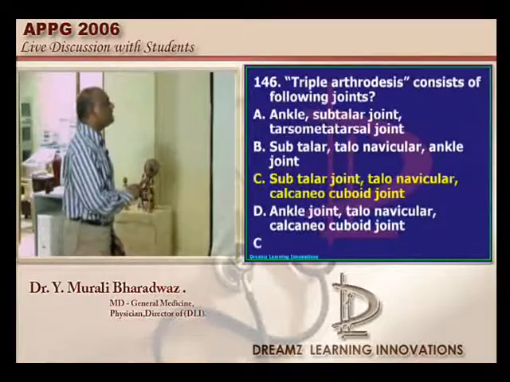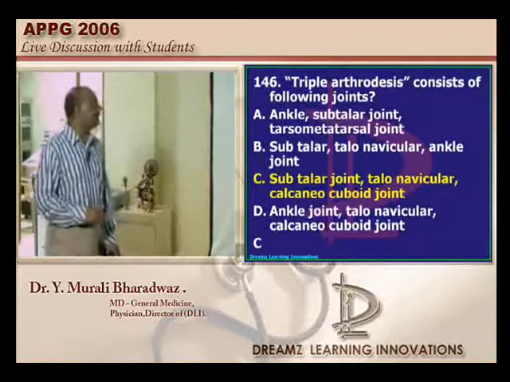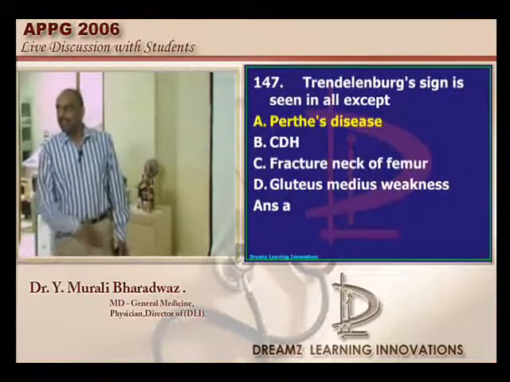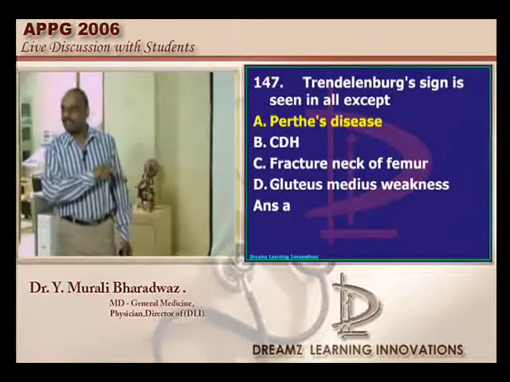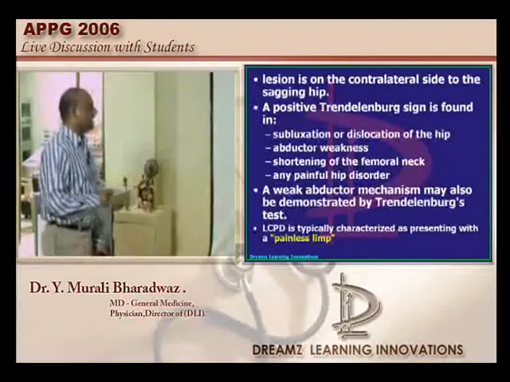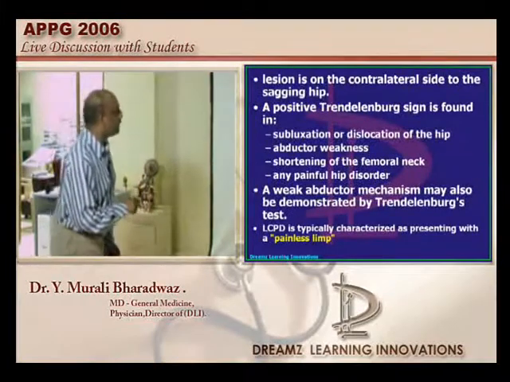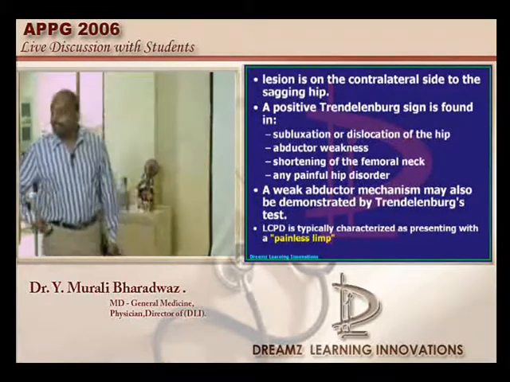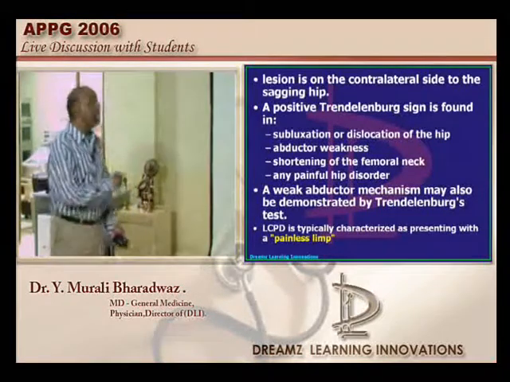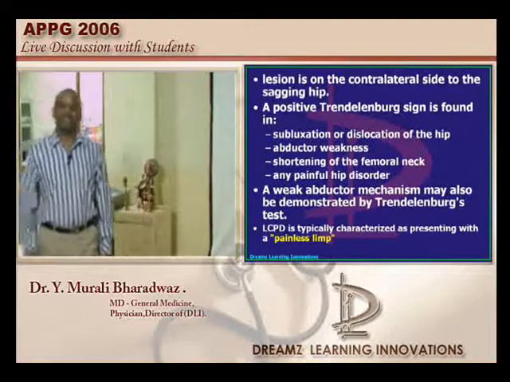Triple arthrodesis is a very standard question, all of you know very well. Trendelenburg's, yes, this is a very challenging question. First of all, options are the same. You are very sure it is our baby only. Then let us look into it. Subluxation of the hip or dislocation of the hip, any abductor weakness, any shortening of the femoral neck, any painful hip disorder.